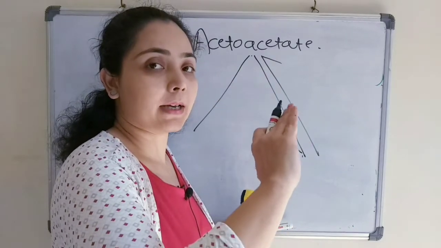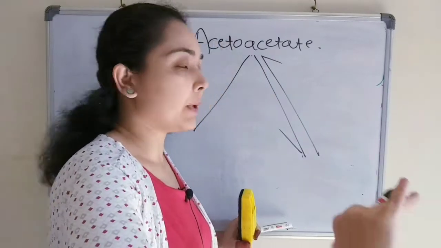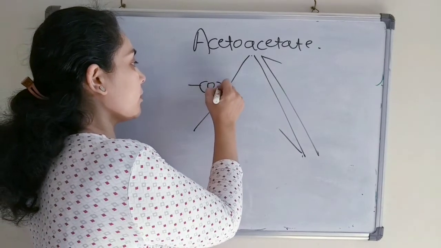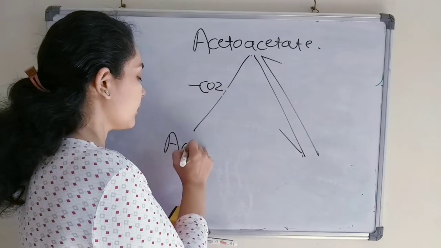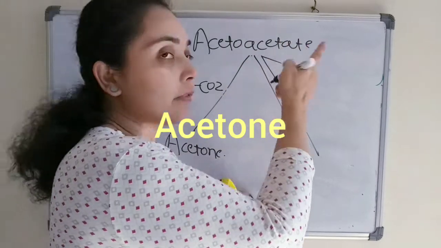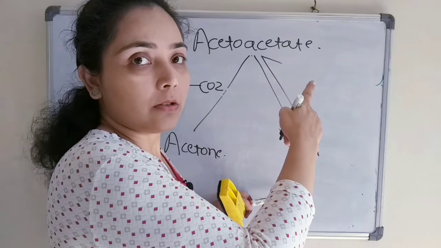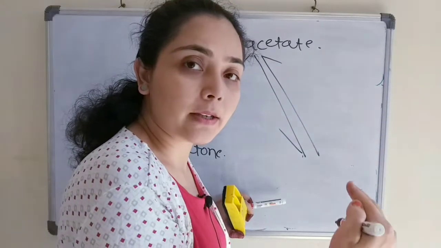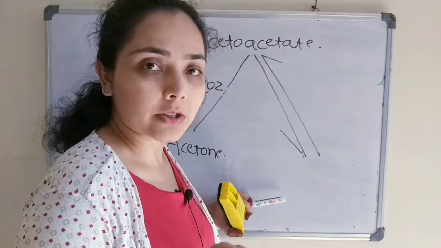that means non-enzymatic removal of carbon dioxide, so minus carbon dioxide, we will get acetone. And if there is an addition of hydrogen to this acetoacetate, that means reduction; removal means oxidation.